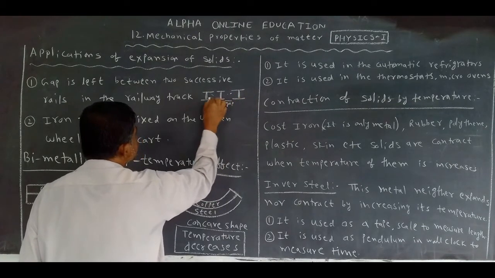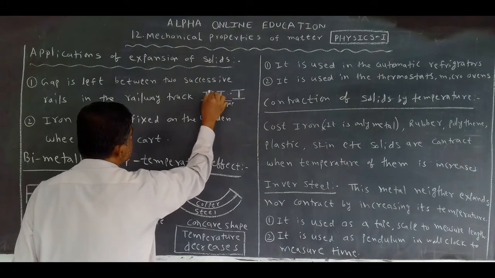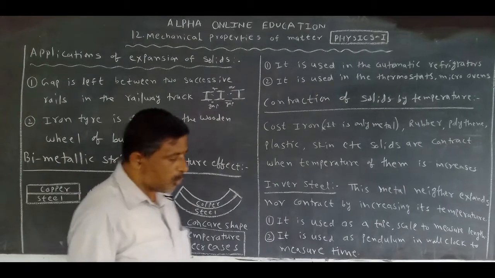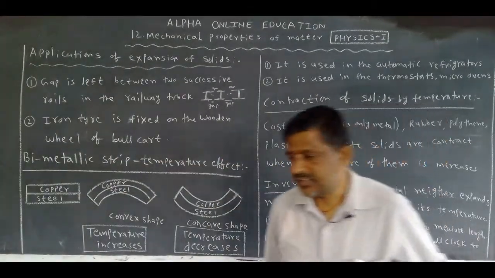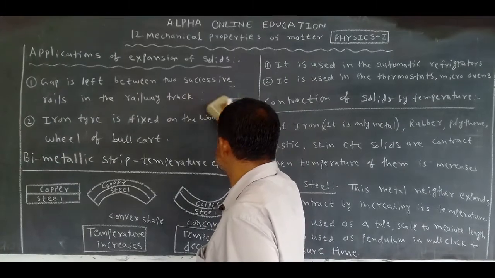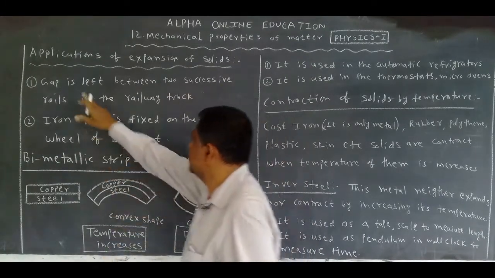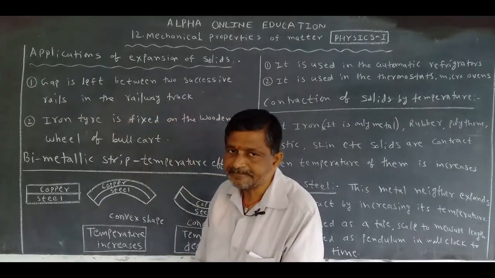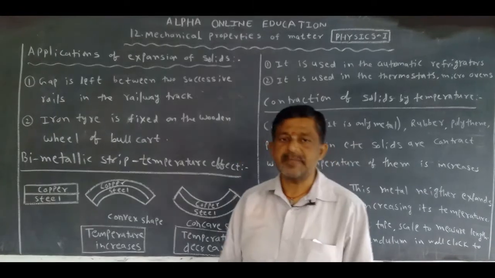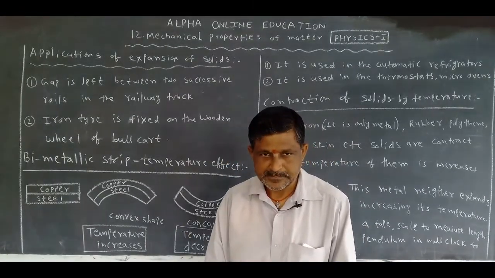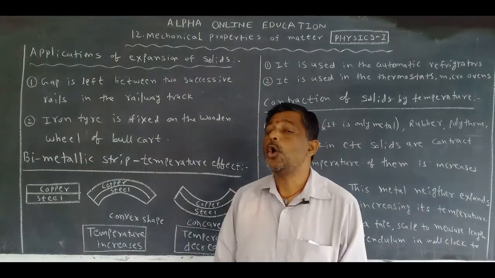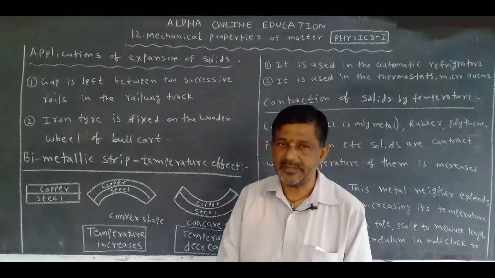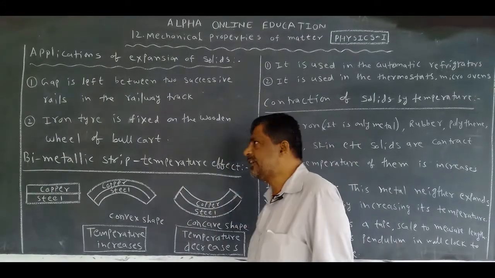Now this is the gap between the two successive lines. This is the gap. This is also a gap. Why is the gap left between the two successive lines? In summer, the temperature increases, so the rails expand. How much will they expand? By considering that, the gap is left between the rails in the railway track.